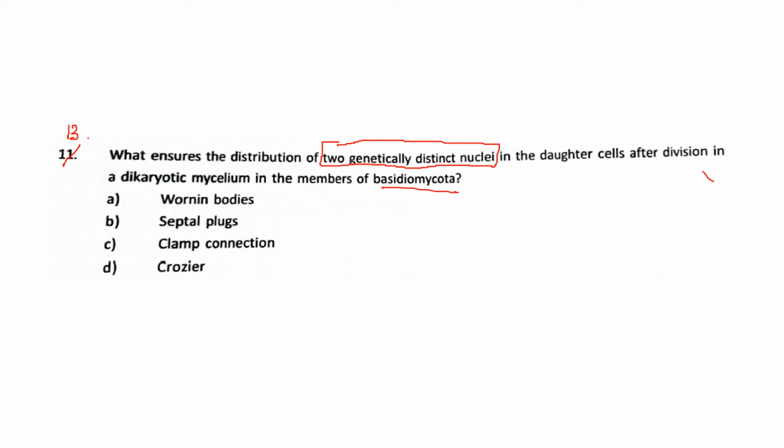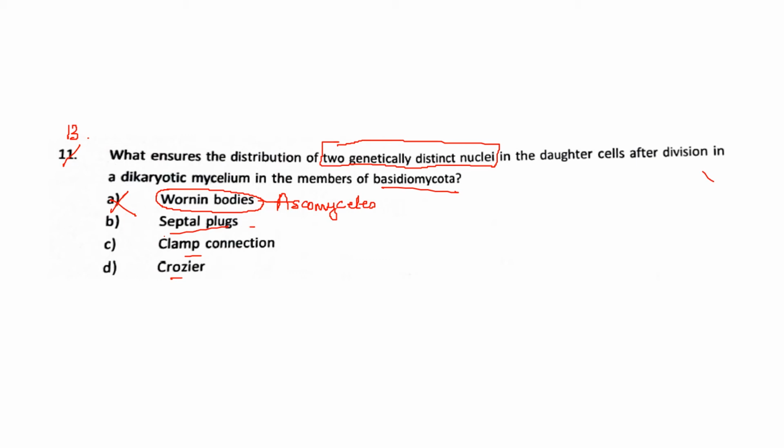The options are A. Woronin bodies, B. septal plugs, C. clamp connection, D. crozier. Now Woronin bodies are found in the class Ascomycetes, not Basidiomycetes. Woronin bodies are present near the septal pore, and they form a plug when there is secretion or something. So this won't be the answer.